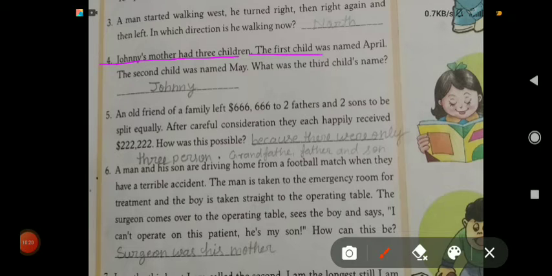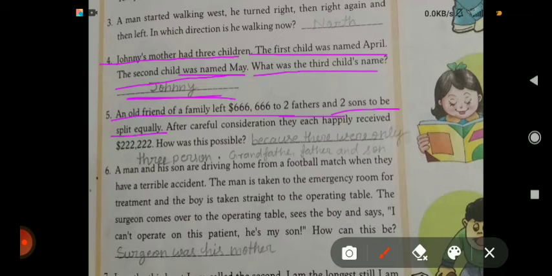Fourth, Johnny's mother had three children. The first child was named April. The second child was named May. What was the third child's name? And the answer is Johnny. Fifth, an old friend of a family left $666 to two fathers and two sons to be split equally.